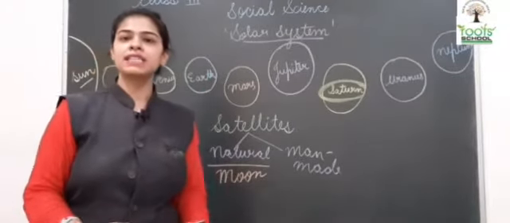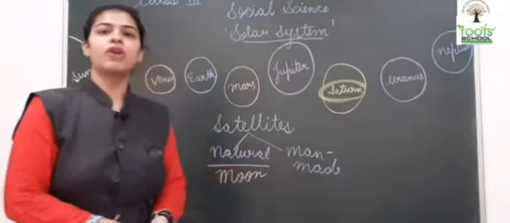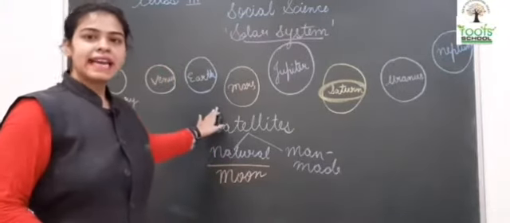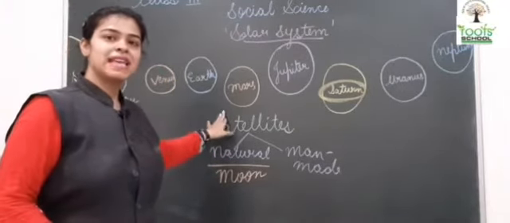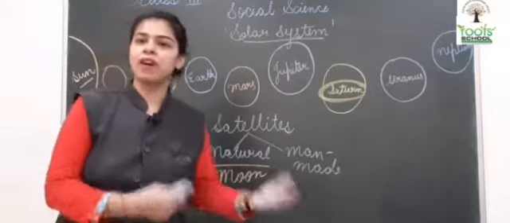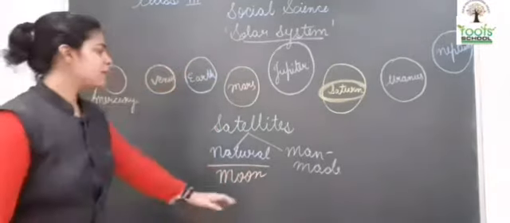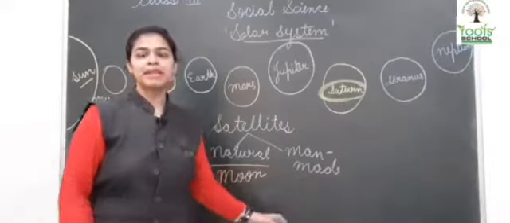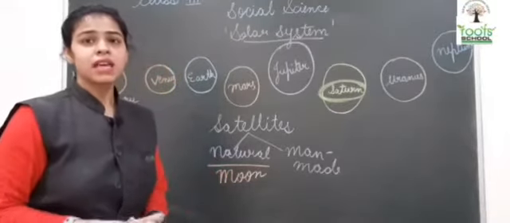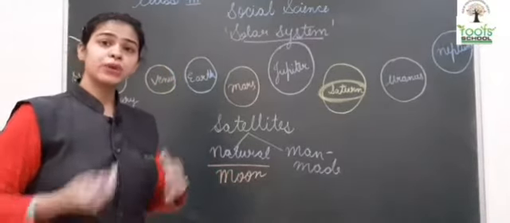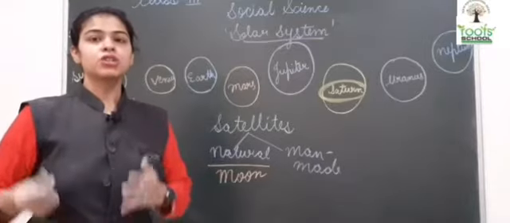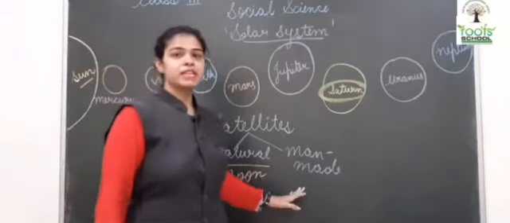The Moon is the natural satellite. We did not send the Moon to space to revolve around Earth. It existed on its own. It was there by itself. वो अपने आप वहाँ था. Now what are man-made satellites? Man-made satellites are those that are sent into space by man, through rockets, to revolve around the planets.